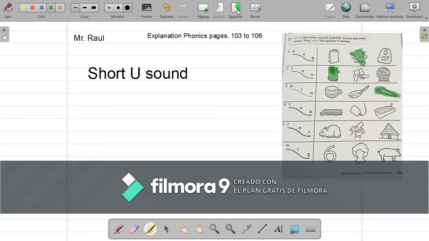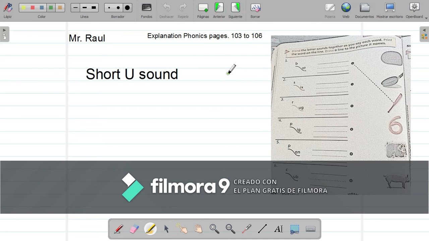Okay, so now we are going to go to page 104, the next one. In here it is very easy. Blend the letter sound together as you say each word. Print the word on the line. Draw a line to the picture, its name. For example, here you have the word bat. As you can see, here is the line corresponding to the picture. Then you will have to write the word, bat. I'm going to write a little line there.